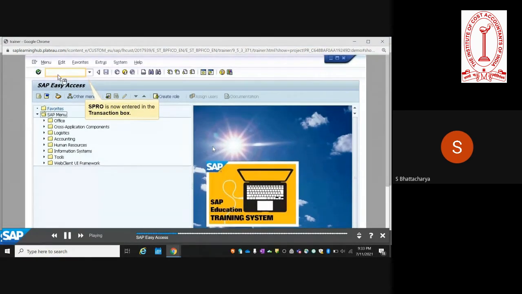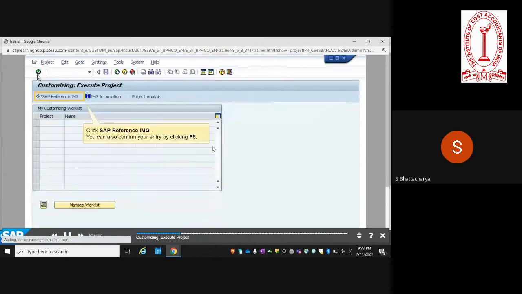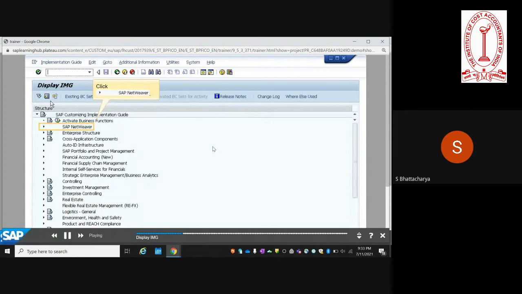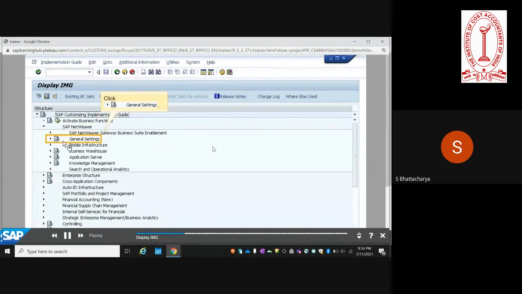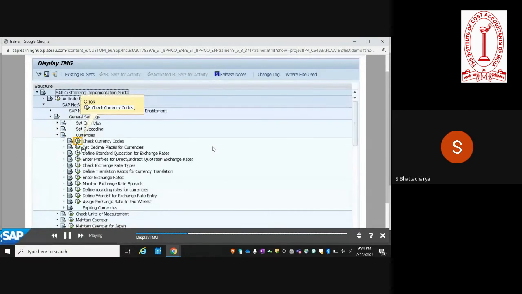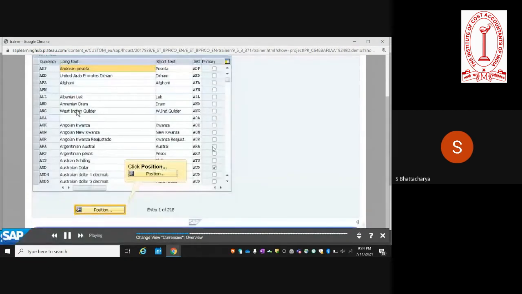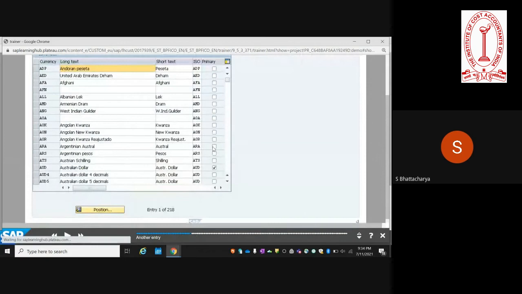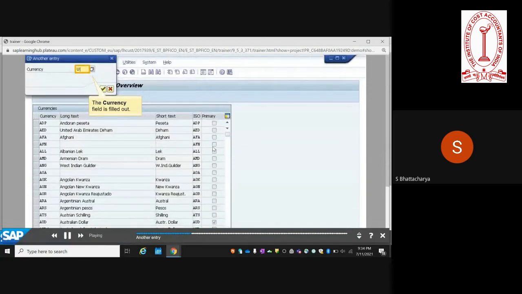Now let's see how you see currency codes. So currency codes, once again, are not in the easy menu, they are in the IMG, as it's a configuration item. NetWeaver, General Settings, Currencies, Check Currency Codes. So let's say you want to see USD.